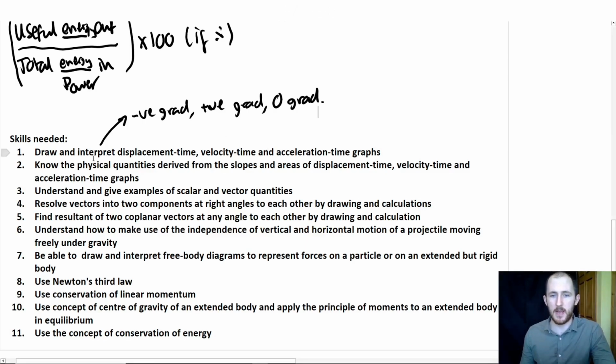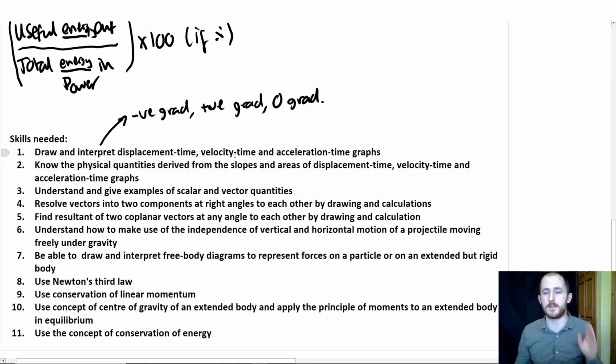You should also be able to know how to draw these, of course. You should also know what quantities are given by the gradient. So if I take the gradient of a displacement time graph, what am I getting? What is that number? If I take the gradient of velocity time or acceleration time, does it give me anything at all? Gradient of acceleration time graph, what does it give me? Nothing? Something? What is it? Also, the areas under the graph. What does the area under an acceleration time graph give me? What does the area under a velocity time graph give me?